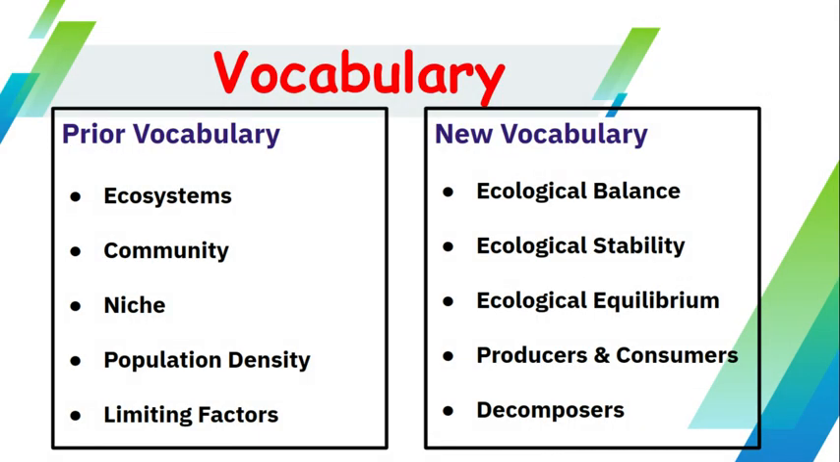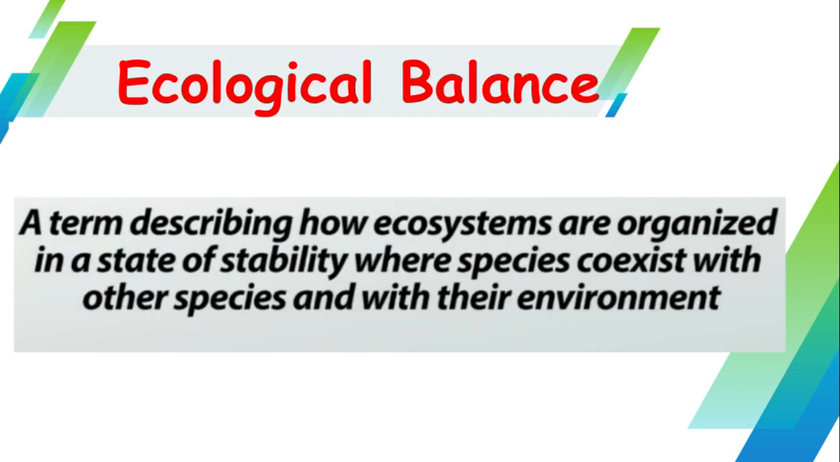So the vocabulary for balance in the ecosystem would be the new vocabulary here on the right: ecological balance, ecological stability, ecological equilibrium, producers and consumers, and decomposers. Ecological balance refers to a term describing how ecosystems are organized in a state of stability, where species can coexist, that means live together with other species and with their environment.